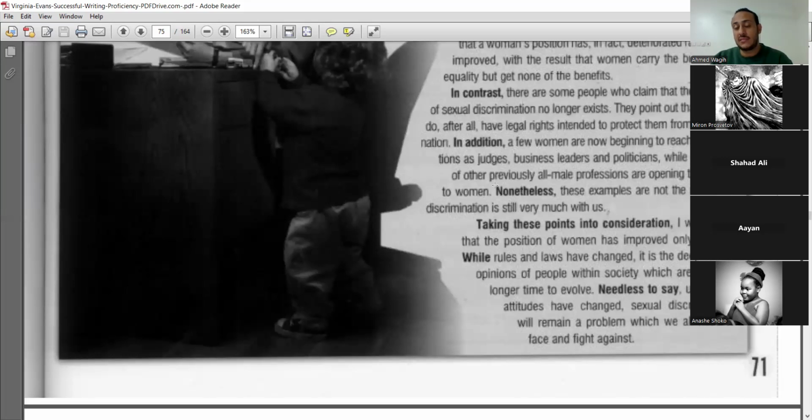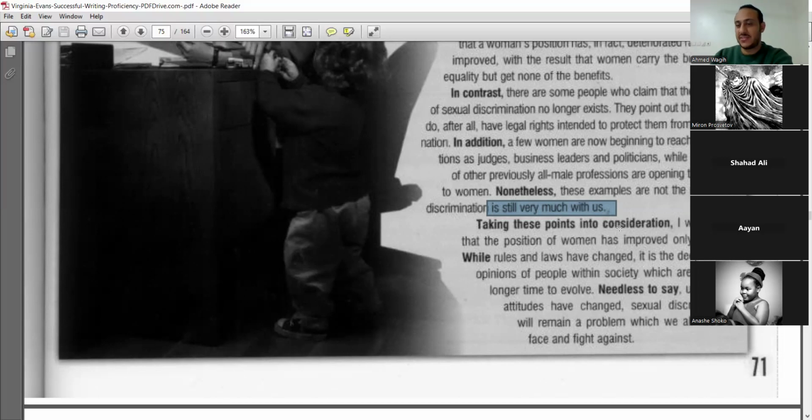But look at this. Look at the last sentence in the opposing paragraph. She's disagreeing, even mentioned the opposing point, and she's disagreeing with it. How? Nonetheless, however, these examples are not the norm. This is not the normal thing. And this discrimination is still very much with us. With us? I got you now. She's female, yes? Because she says with us. Have you noticed? Okay, she's one of them.